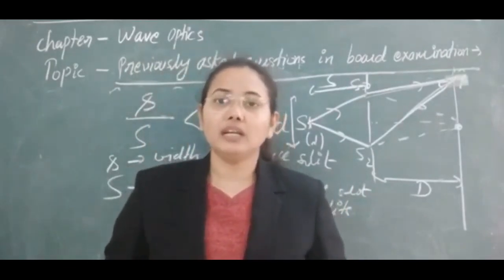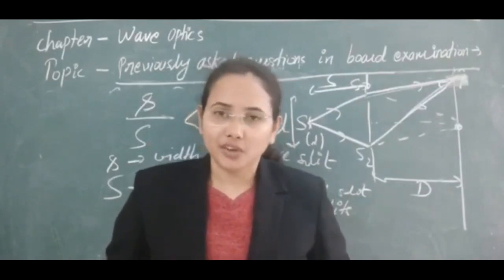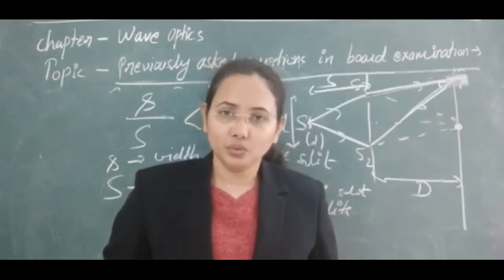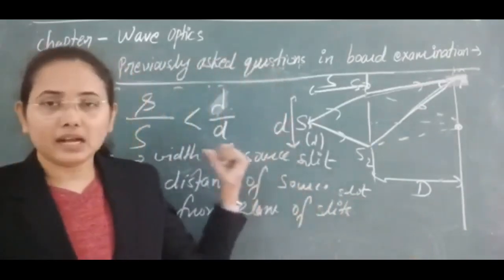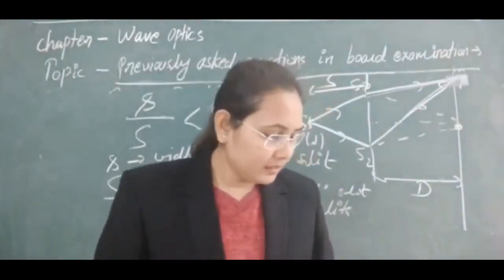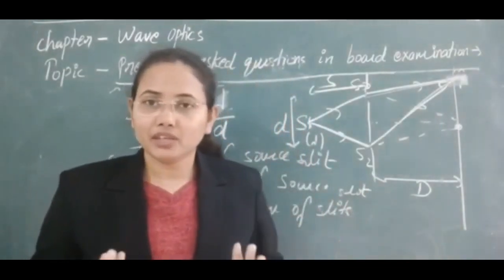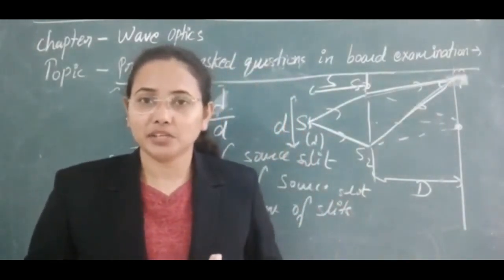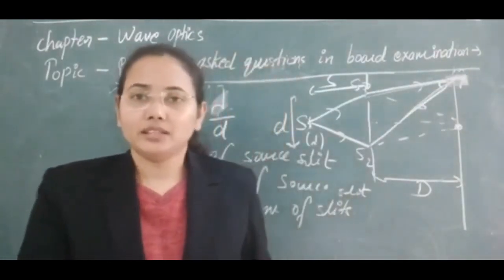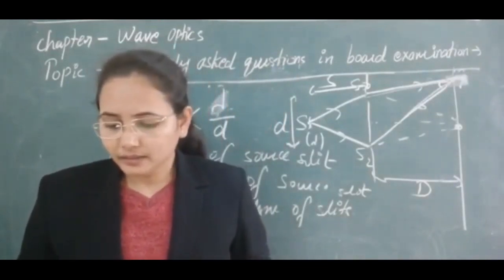So we don't need broad sources for the production of interference fringes. We always need a narrow source here. This is the condition, and we know that also, so questions can be asked on it. We have 7 questions based on Young's double slit experiment here, and some other questions too, which I will discuss. Next is that